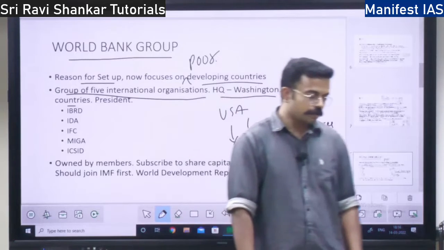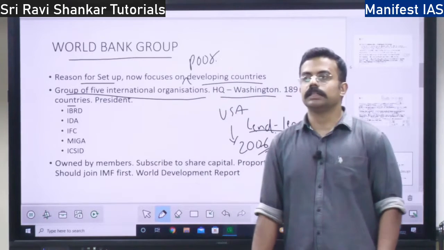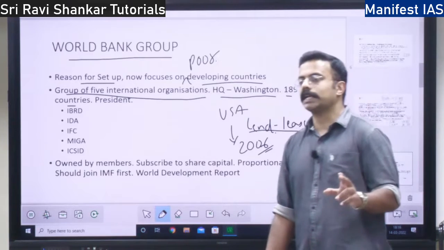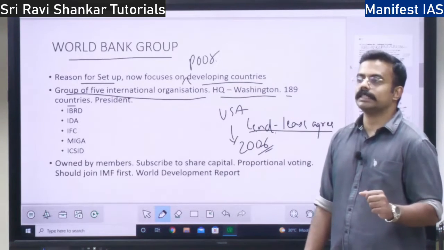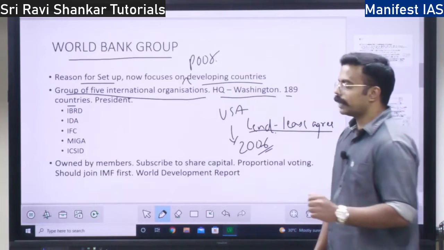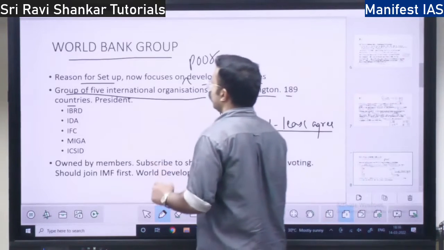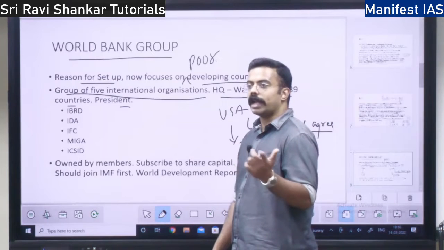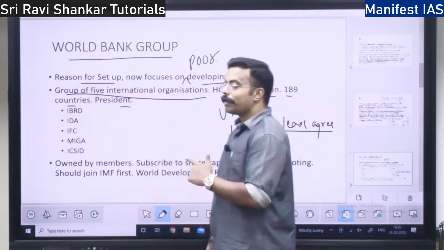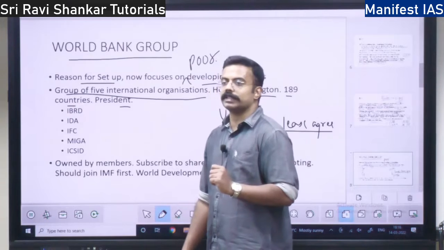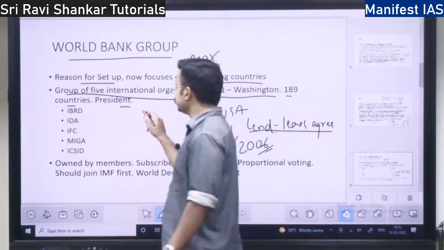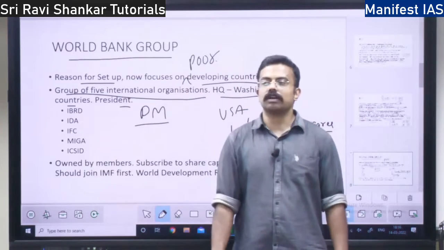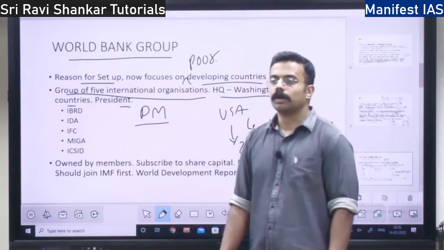Who is the president of the World Bank? Just like how IMF chiefs come from Europe, the World Bank chief always comes from the United States of America. For the IMF it is called the MD, here it is World Bank president. The terminology is president. Who is the president? It is David Malpass. David Malpass is the president of the World Bank as of now, right?